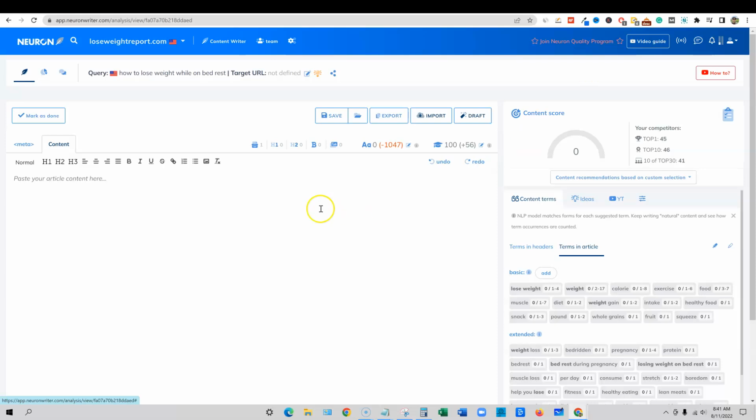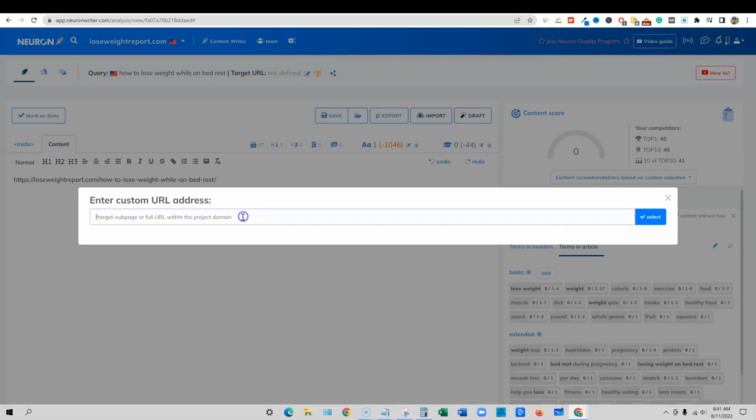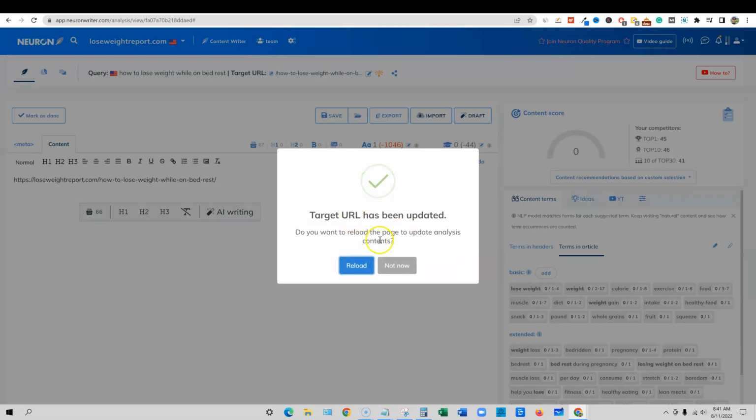We'll come back into here. We do need to paste our content in here. Now, set your target URL for the analyzed keyword. We can do that. It's actually right there, so I'm going to click this. I haven't used this feature, but I'm going to just do it. Target URL has been updated. Do you want to reload the page to update?